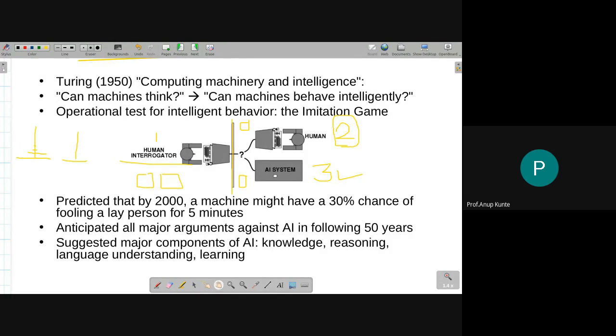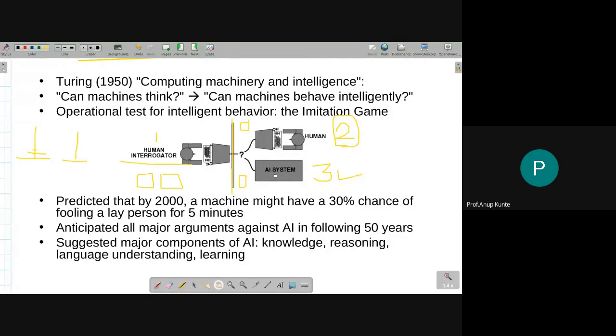Without that, it cannot communicate equally with the human interrogator as the human expert would do. Okay, you can understand that. The other thing is it should have voice processing abilities and signal processing abilities. You keep those things aside. The important thing that it would require is it should be able to communicate in a natural discourse, whether you are sending a printout of the answers or getting a printout of the answers.